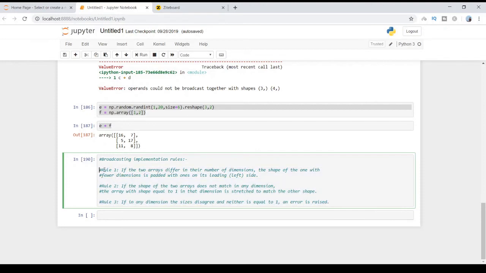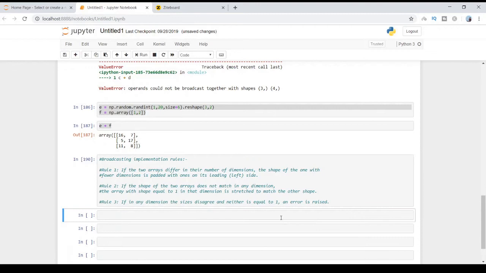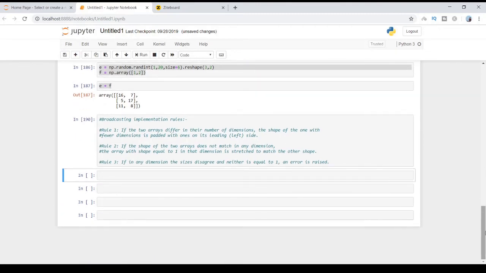We will not be able to see the implementation. However, when you are performing operations on arrays of different shapes and dimensions, you can validate whether they are compatible or not, whether the operation can be performed or not. Let's see a few examples, and you will understand better how broadcasting works.